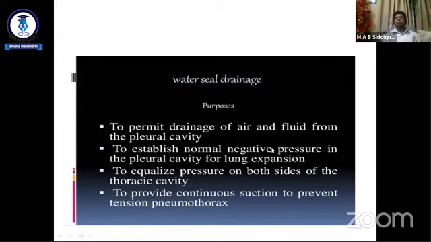So what is the purpose of the water seal drainage? The purpose is to permit drainage of air and fluid from the pleural cavity, to establish normal negative pressure in the pleural cavity for lung expansion, to equalize pressure on both sides of the thoracic cavity, to provide continuous suction, and to prevent tension pneumothorax.